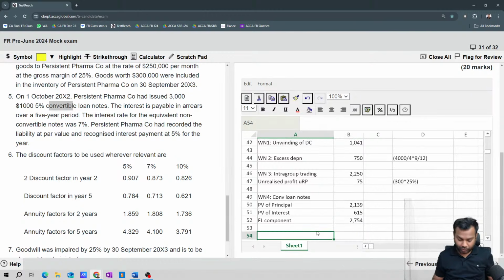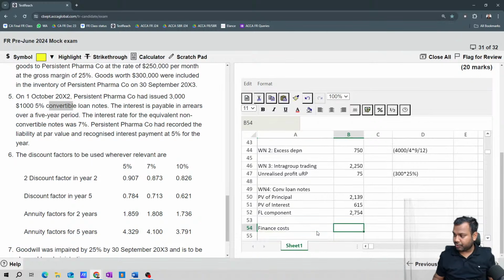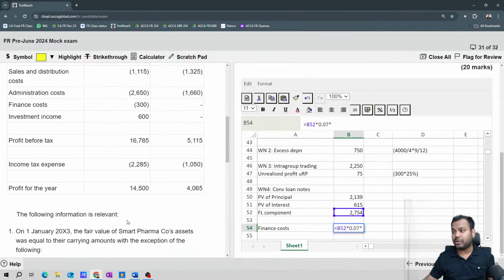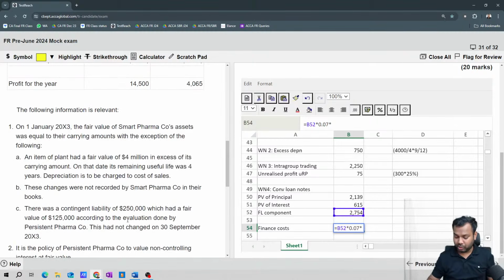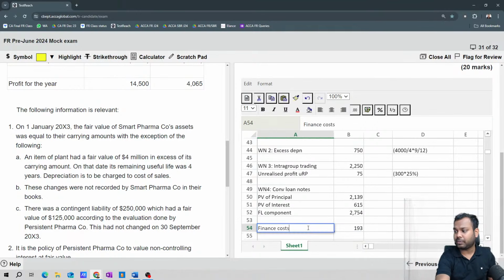So what should be the finance cost? The finance cost will be this multiplied by 0.07, when I have issued in October 20x2. And this is for the entire year, right? So no need to multiply, this is the only amount. Now this is the finance cost to be recognized, the correct finance cost.